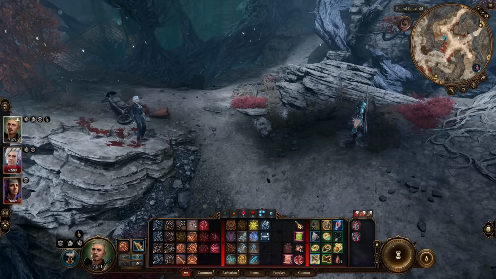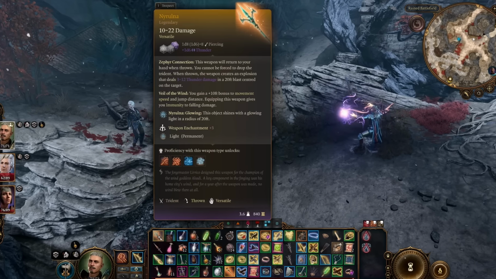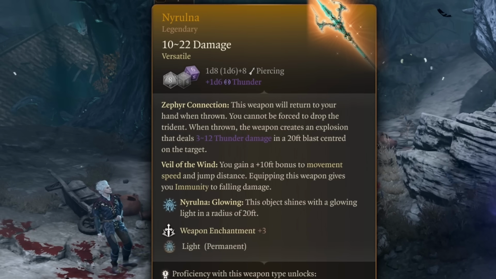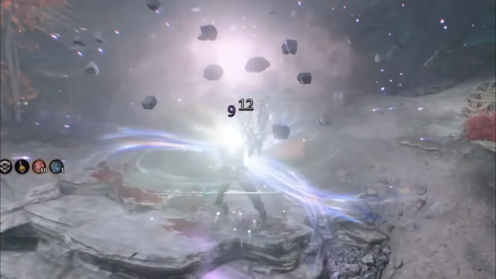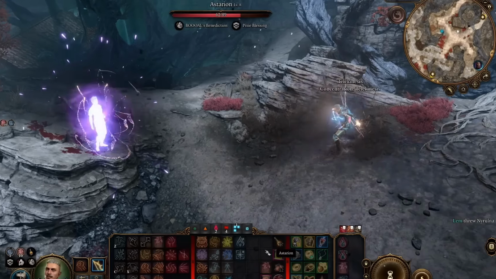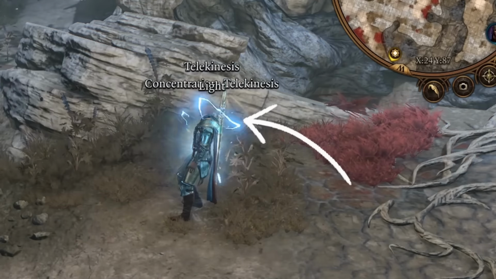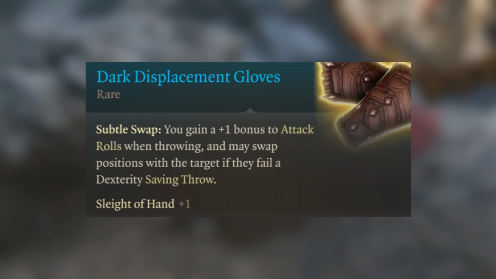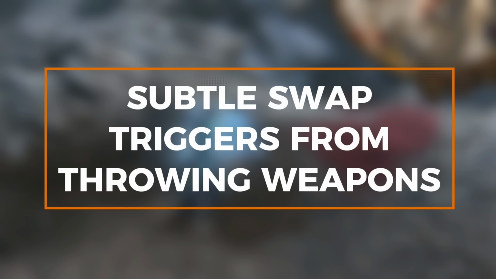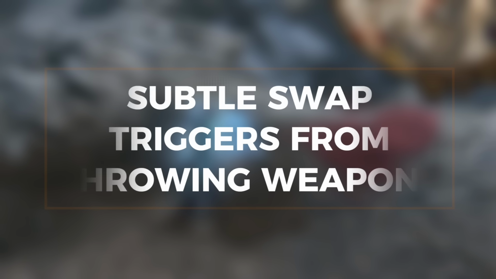Telekinesis also counts as a throw for the purposes of weapons that care about throws. If I telekinetically fling Nirulna, it will deal the Thunder AoE at the spot that it lands, and it will even equip itself to me afterwards. Telekinesis will also trigger the subtle swap ability of the Dark Displacement Gloves, provided that you use the spell to fling a weapon that has the thrown property, like a dagger or a spear.